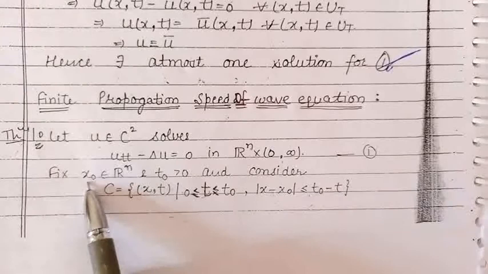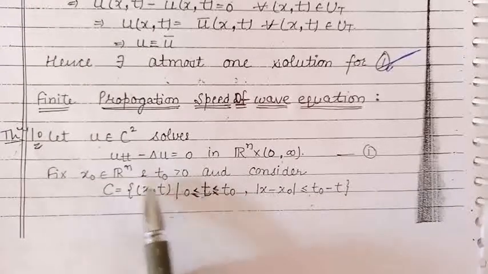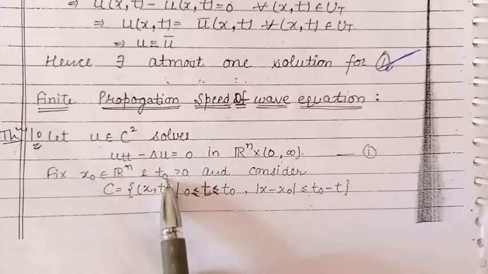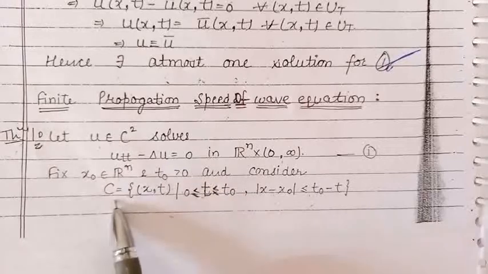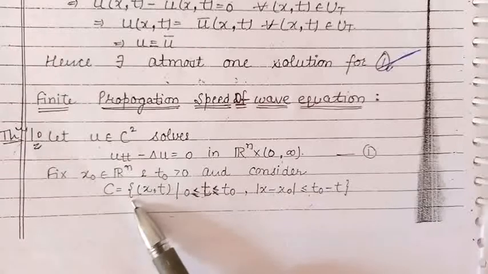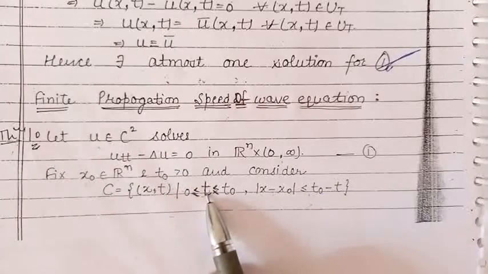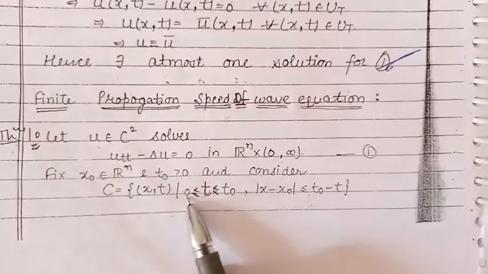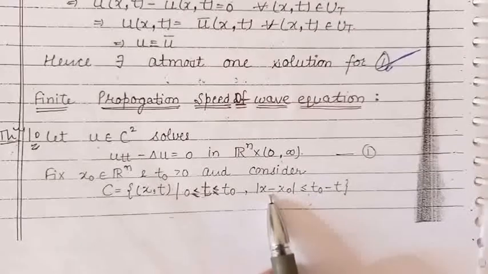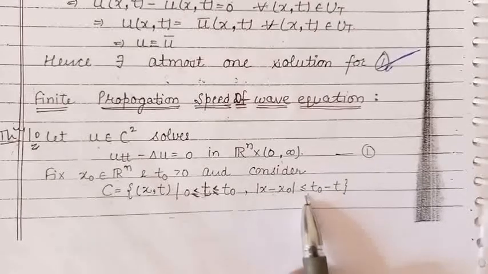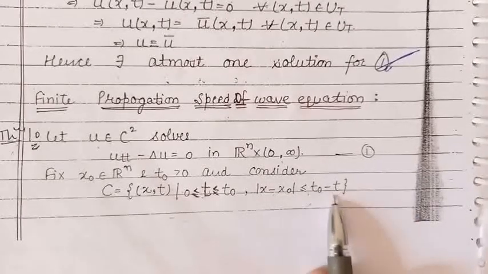For fixed x0 belonging to R^n and t0 positive, let us consider a curve C, which is the collection of all those ordered pairs (x, t), such that for t belonging to the closed interval [0, t0], |x − x0| is less than or equal to t0 − t.